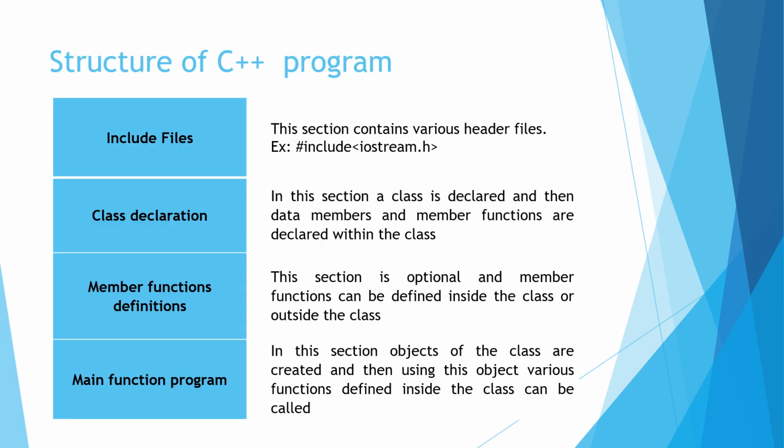Here is the basic structure of a C++ program. First one is the include file, then we have class declaration, third is member function declaration and definition, then we have the main function or program. Include files: in this section, header files are included using the preprocessor directives. Then second is the class declaration. In this section, the class is declared, and then within that class, the data members and member functions are declared.